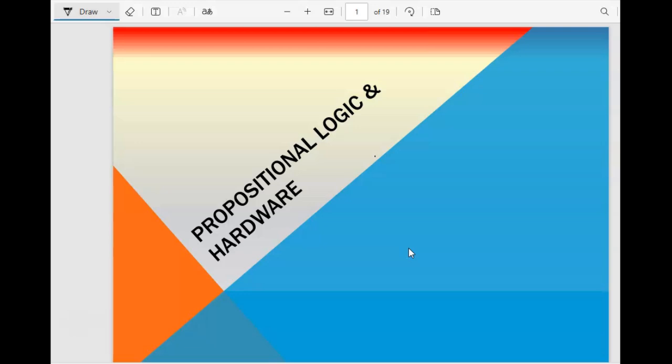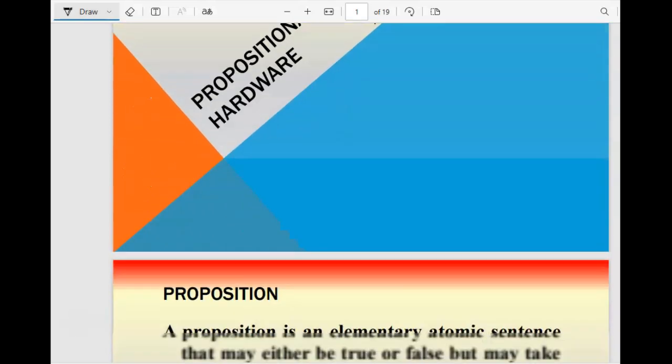So let us start. Propositional logic and hardware is a topic which is given in ISC, and the Boolean logic gates are given in CBSE also. So this is actually going to work for both types of students, I mean the ones doing their +2 from the CBSE board or from the ICSE board. Okay, so let us start.